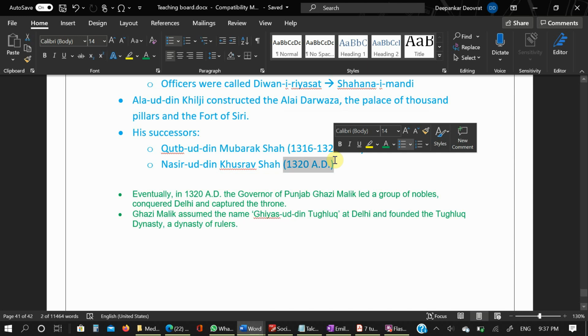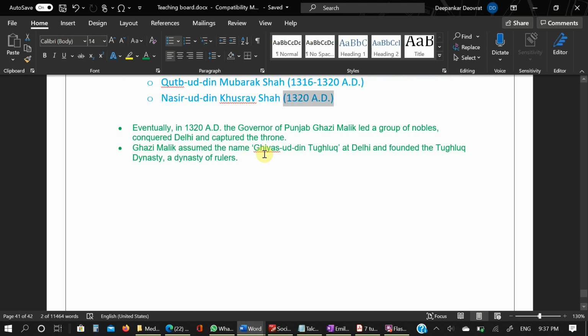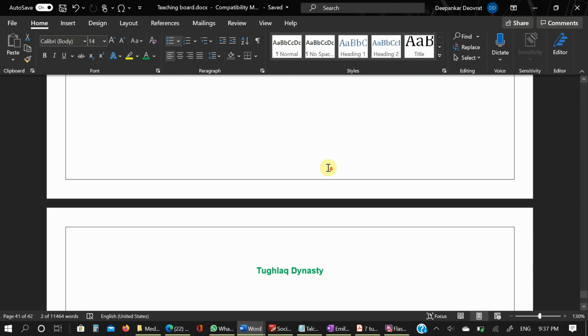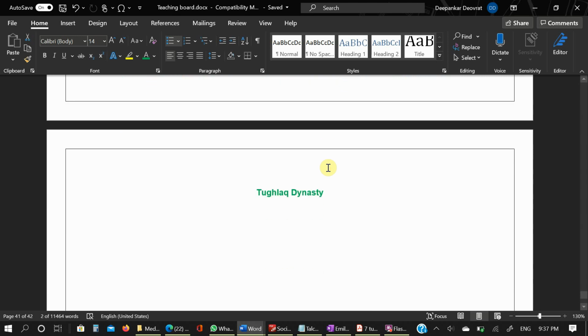In 1320 AD, Nasiruddin Shah's reign of terror made Ghazi Malik Ghiyasuddin Tughlaq, the governor of Punjab, rise in revolt and invade Delhi. This resulted in the defeat of Khusro. Khusro was dead. Then Ghazi Malik assumed the name Ghiyasuddin Tughlaq at Delhi and founded the Tughlaq Dynasty. You will know about the Khilji Dynasty if you go through all the lectures I have made on it. So what is the Tughlaq Dynasty?